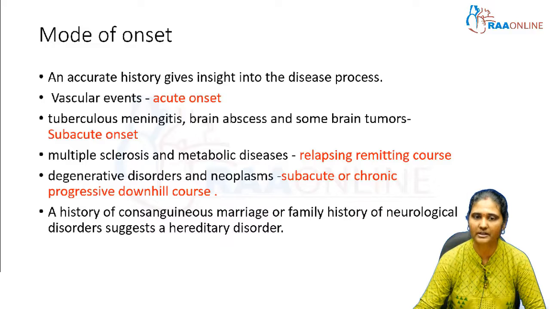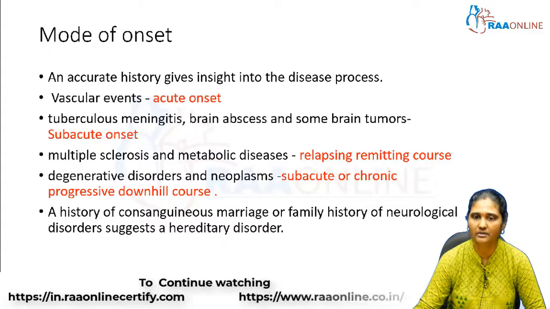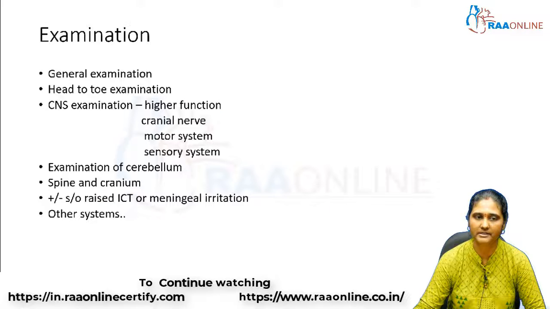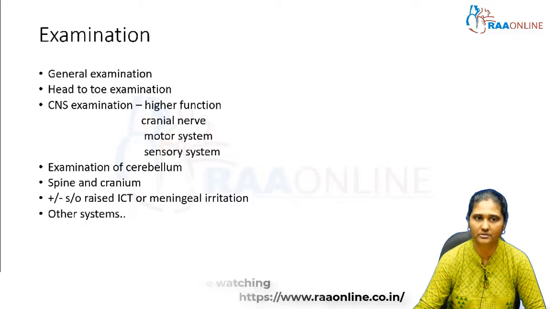A history of consanguineous marriage or a family history of neurological disorder suggests a hereditary disorder. So again, history taking plays a major role in narrowing down to the diagnosis of a neurological condition. And next comes the examination. I am not going into detail about this examination.